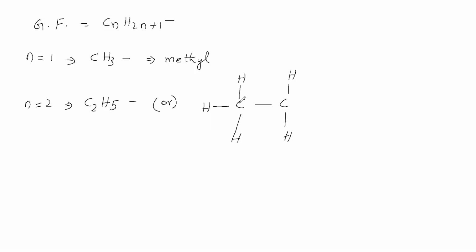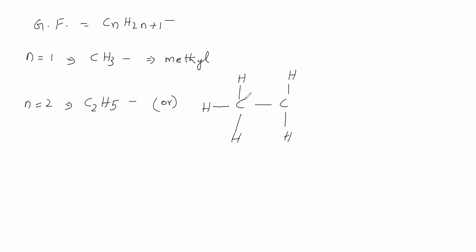Carbon valency is 4, so carbon can make a maximum of 4 bonds. In most of the organic compounds, carbon will form 4 bonds. That is normal, that is minimum as well as maximum.